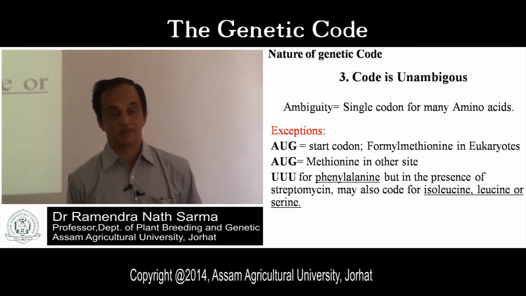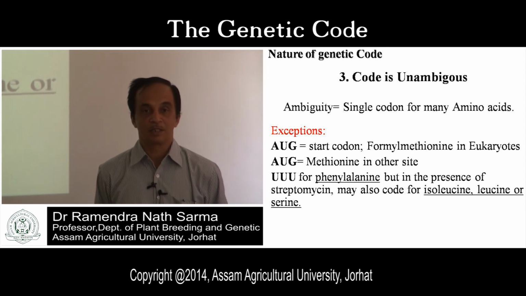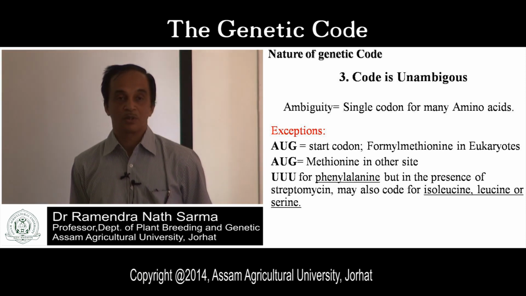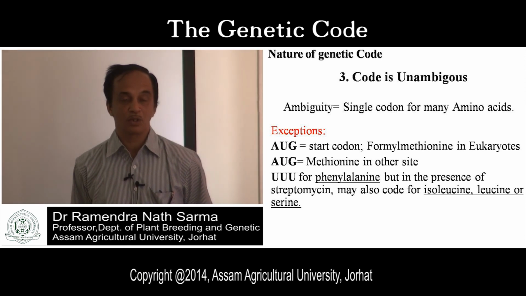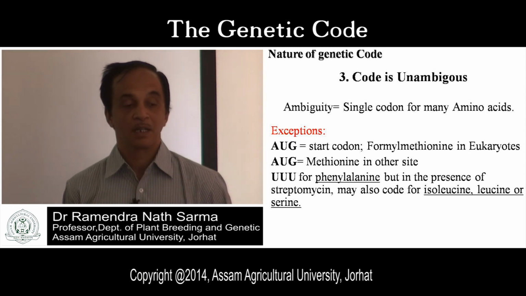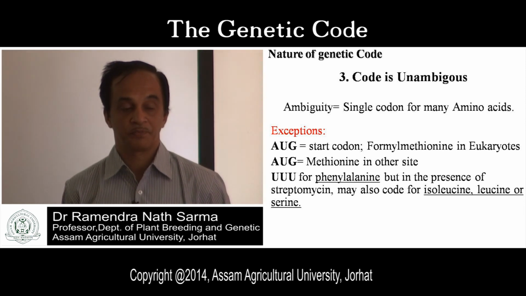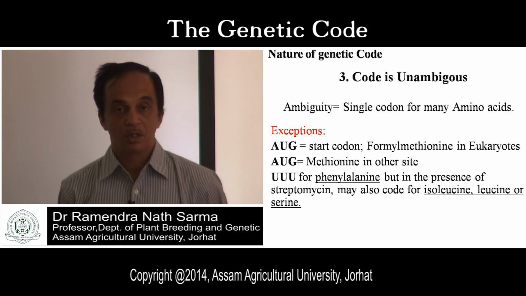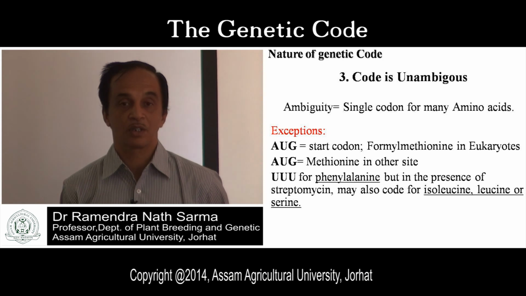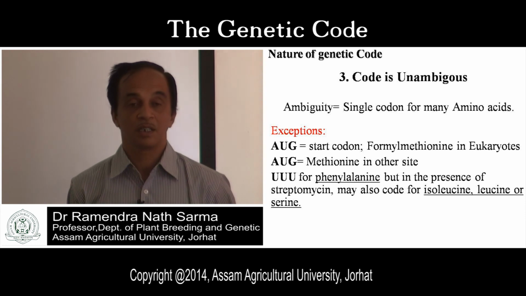What is unambiguous? Unambiguous means a single codon is there. Ambiguity means one codon codes for many amino acids, but codons are unambiguous. A single codon will specify only one amino acid. Exceptions are there.